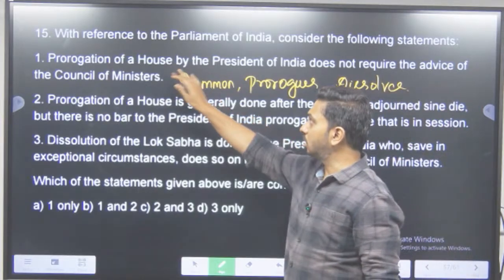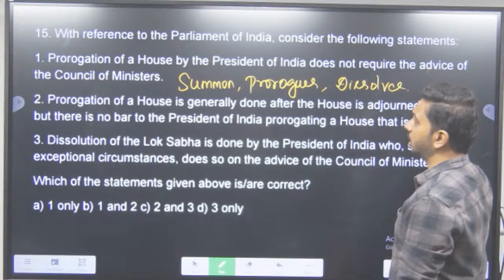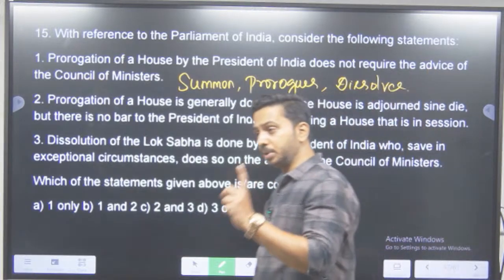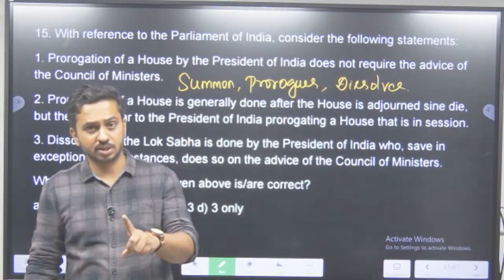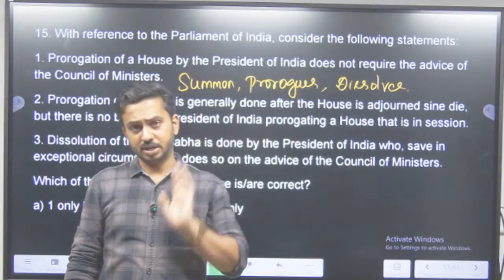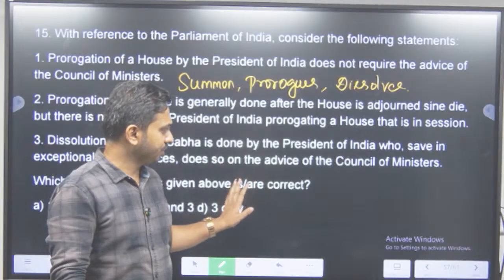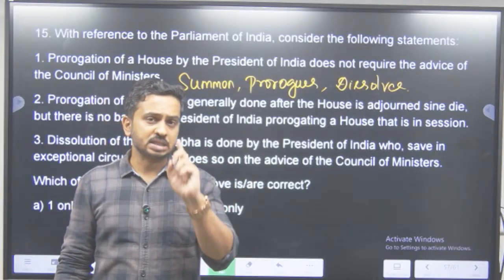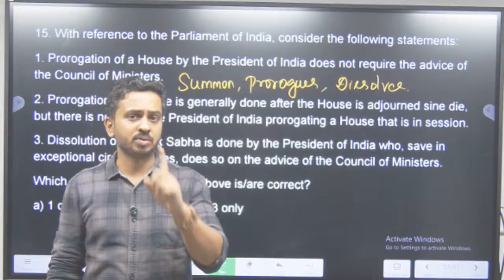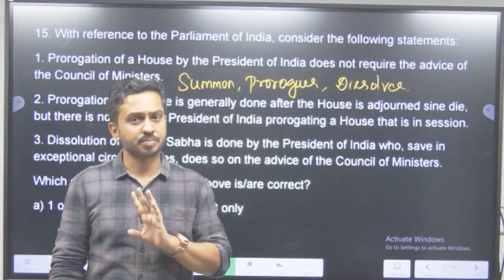So, prorogation of the house by the President of India does not require advice of the Council of Ministers. Again, coming back to discretionary powers of the President of India. This has always been a hot area. In 2025 paper also I showed you, discretionary powers of the President, discretionary powers of the Governor are very, very important.